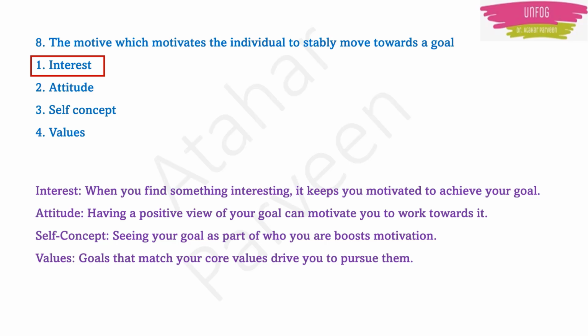Of course, attitude, self-concept and values also play a very important role in keeping the person motivated. But I think interest will be the most motivating part for the person to stably move towards the goal. So option 1, interest, is the correct answer.